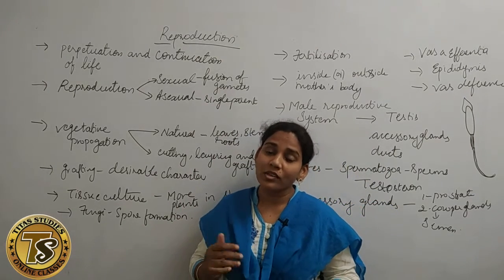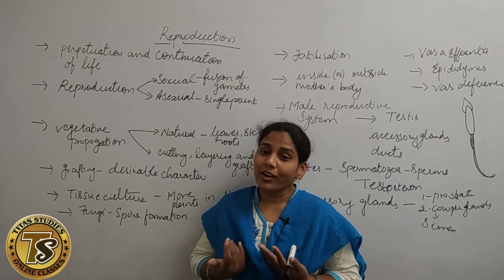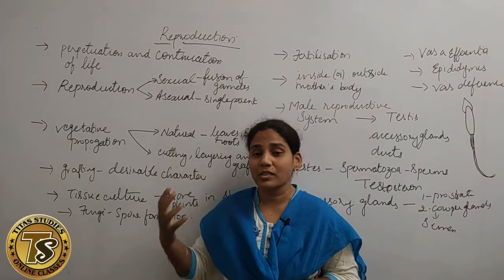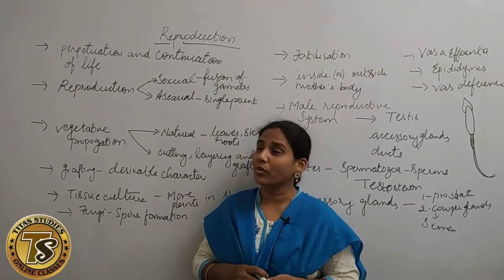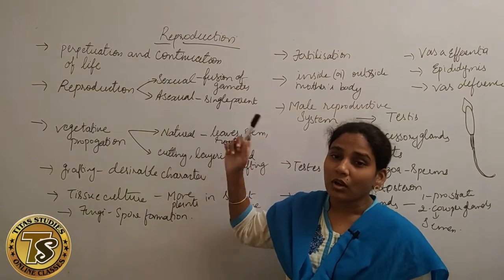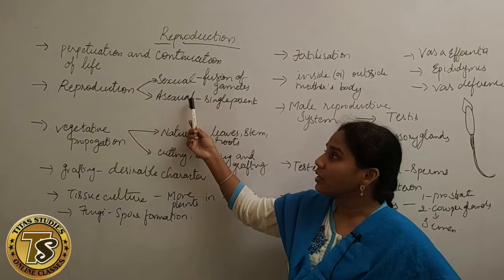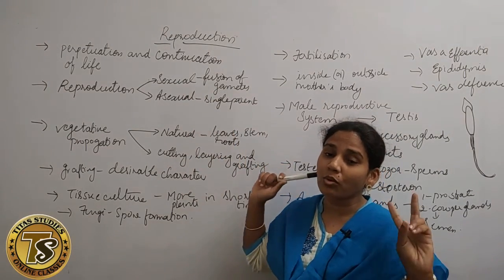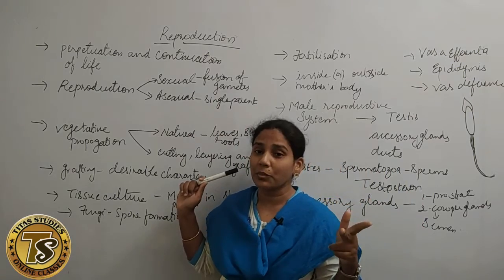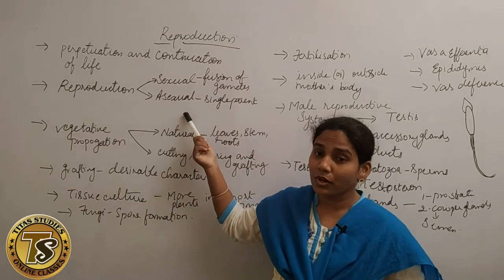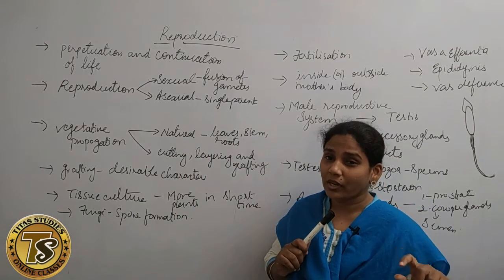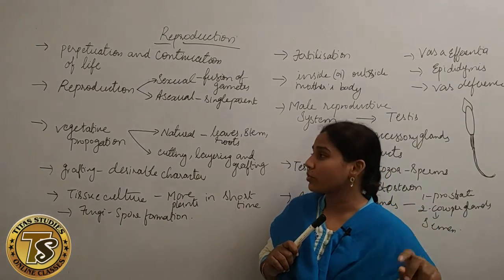Most probably we can see some new characters formed in sexual reproduction. So I hope you understood the difference. Sexual reproduction is fusion of gametes, so two organisms participate. Whereas asexual reproduction means only a single organism or single parent participates in the reproduction process.